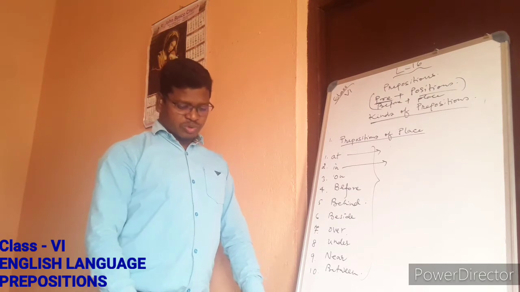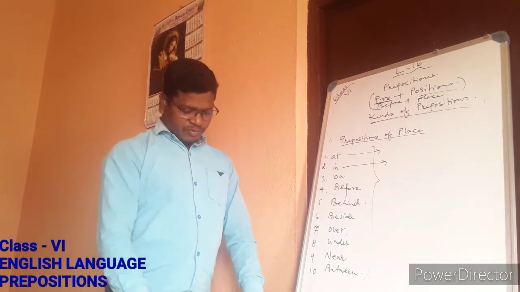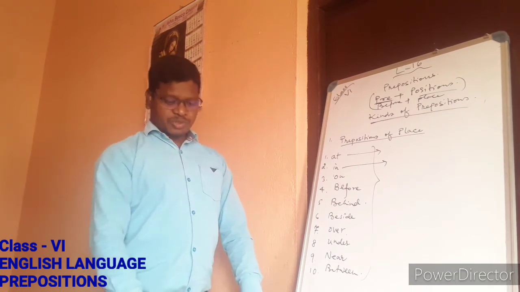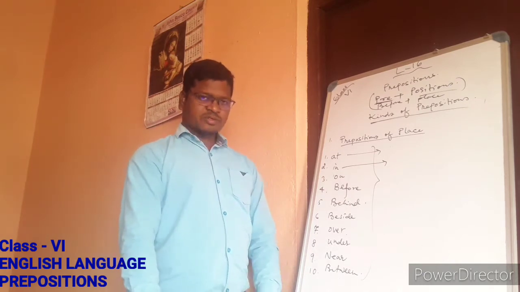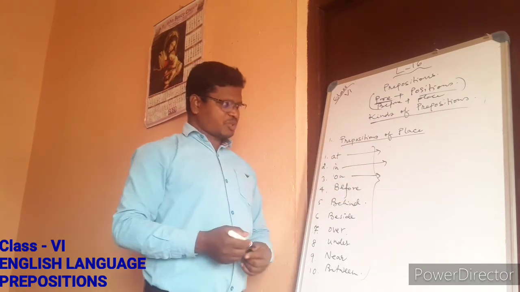When we talk about on also, we say there is a book on the table, the boy stood on the burning deck, Kolkata is on the bank of the Hooghly. So this way we can talk about the preposition of place.